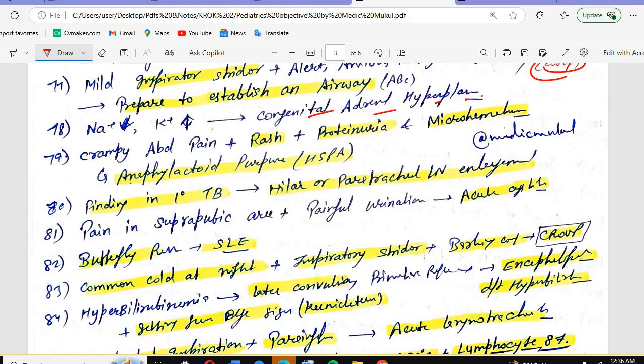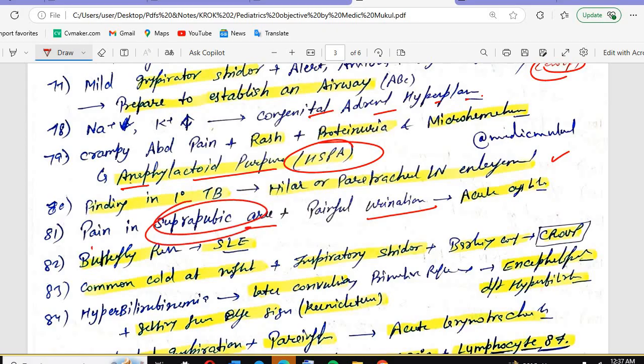Crampy abdominal pain, rash, proteinuria, microhematuria. What is that? Anaphylactoid purpura, HSP. We have discussed four things: vasculitis, crampy abdominal pain, the purpuric rashes, proteinuria and microhematuria. That is Henoch-Schönlein purpura. What is another name? Anaphylactoid purpura. Findings in primary tuberculosis: hilar or paratracheal lymph node enlargement. Pain in the suprapubic area plus painful urination: cystitis.